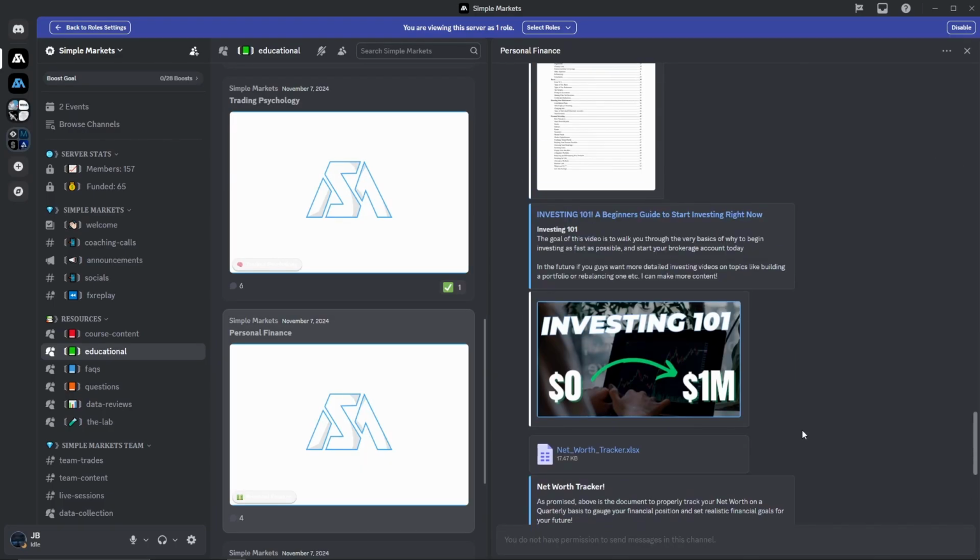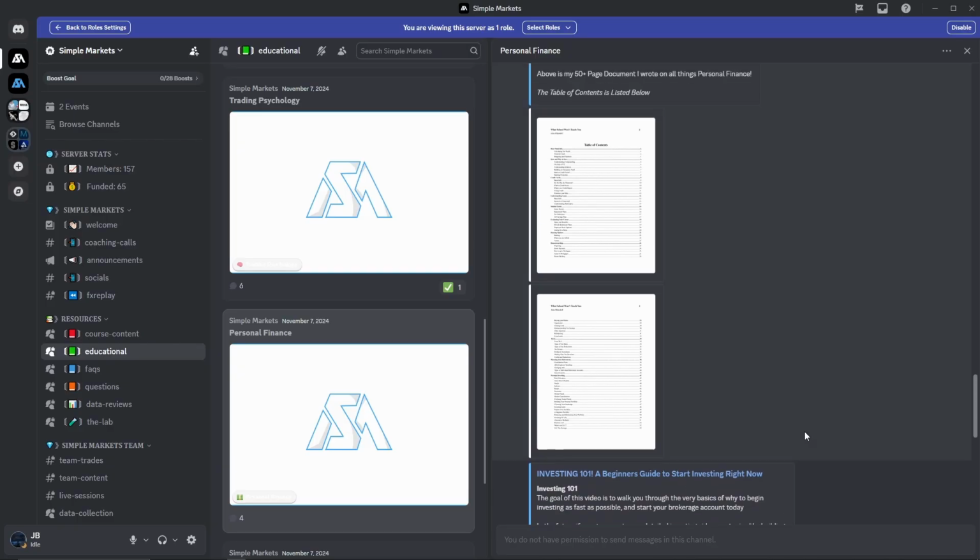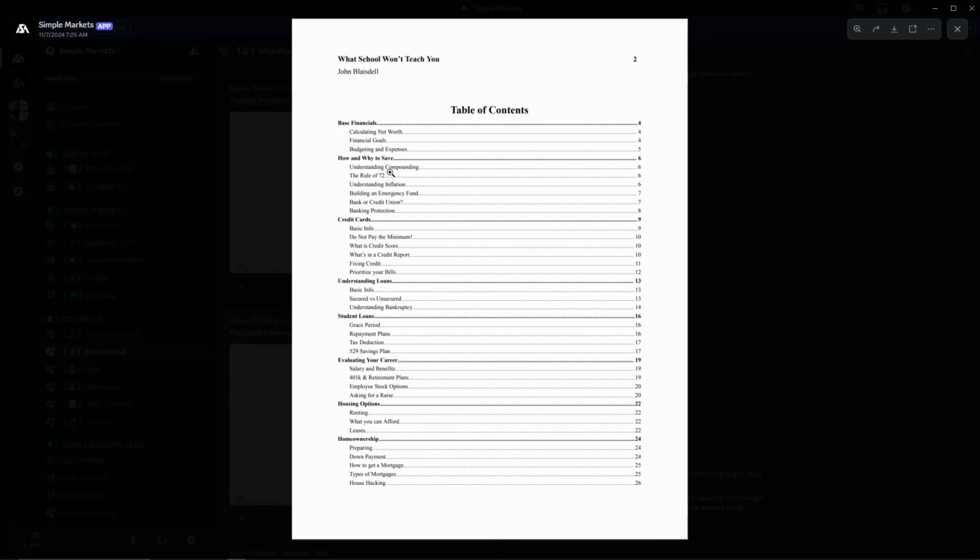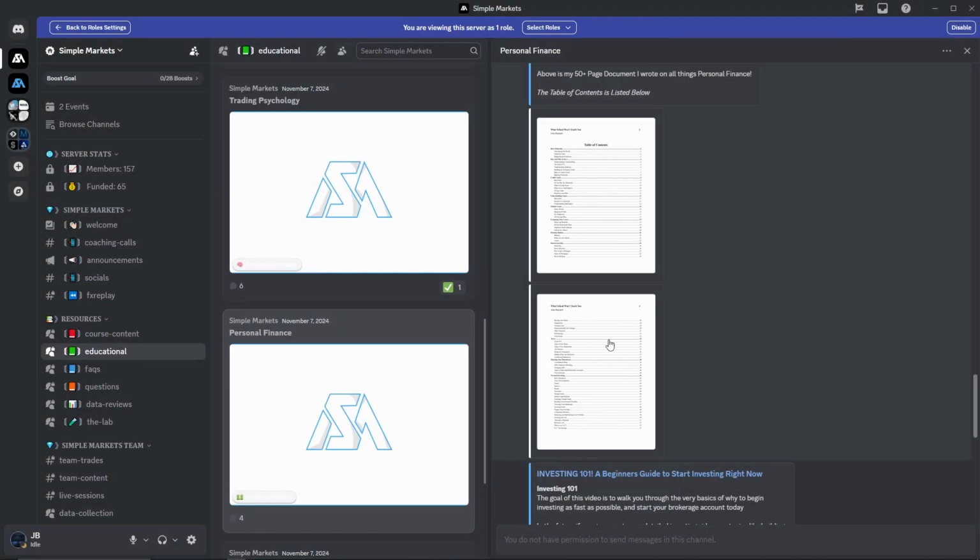Once again, inside each of these sections, you have a bunch of content that you can learn from, including something like a 50-page document on personal finance that I wrote myself. In my opinion, this alone is worth more than the value of the course, because by the time you're done reading this, when it comes to managing a budget, your savings, and an investment account, you will be far ahead of the course price that it cost you.